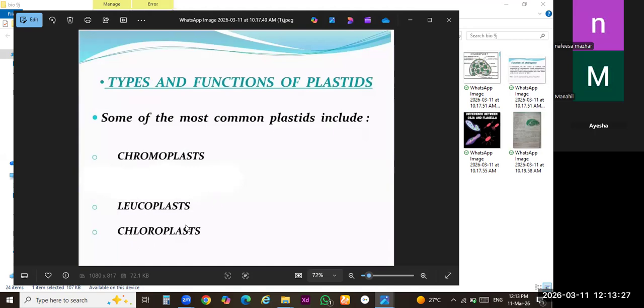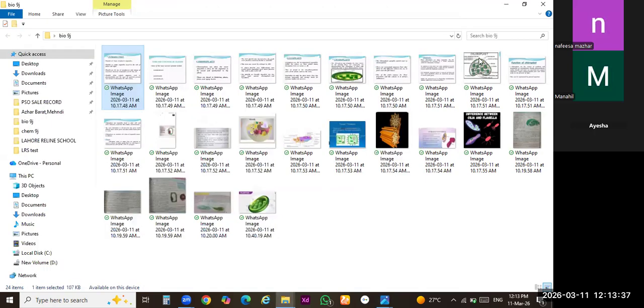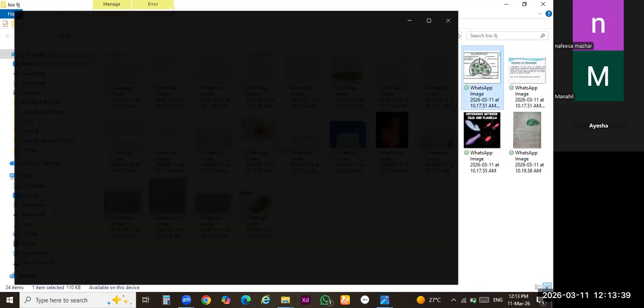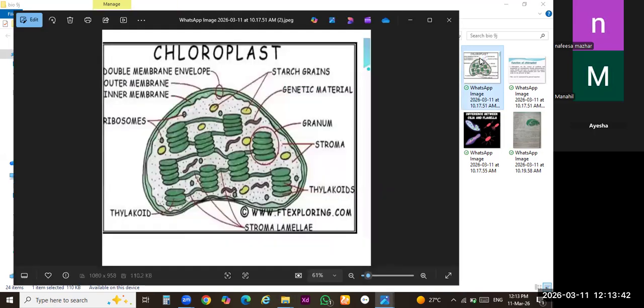The difference between these plastids is just the color impact, the presence or absence of chlorophyll. So mostly in your books, there is a structure of only chloroplast, and you have to draw this chloroplast as plastid. Clear?